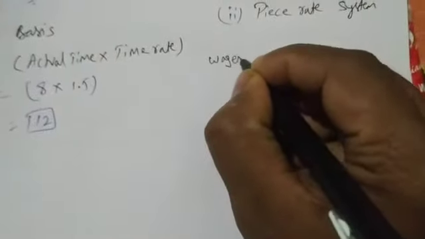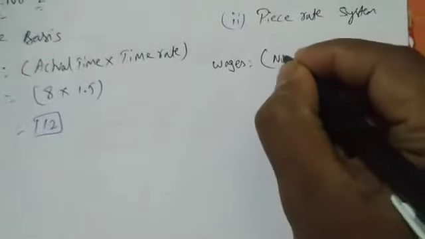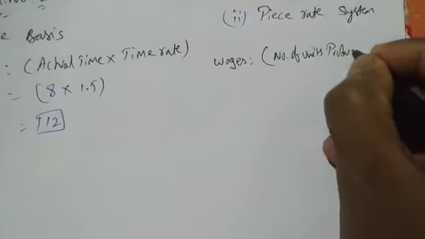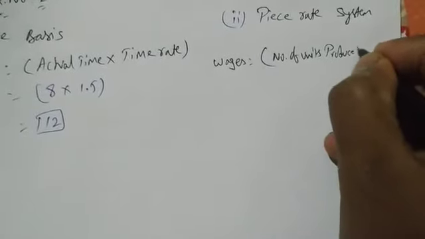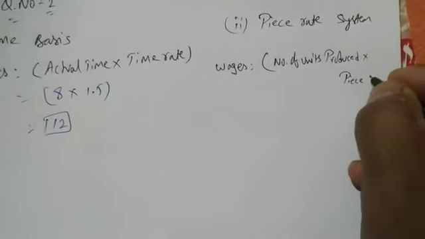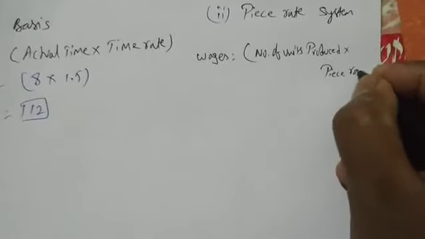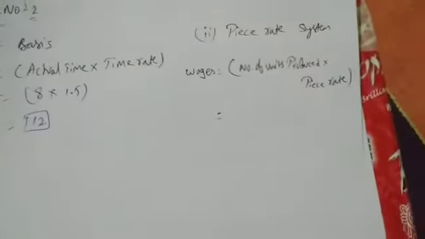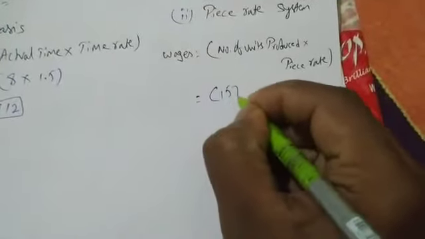So wages equal to number of units produced, I am writing first, units produced into piece rate. And the question has given the number of units produced, yes, 157. So the formula is 157 into the piece rate we want.